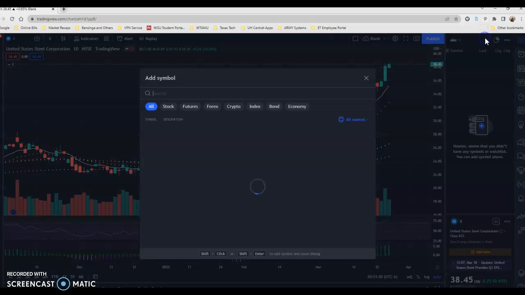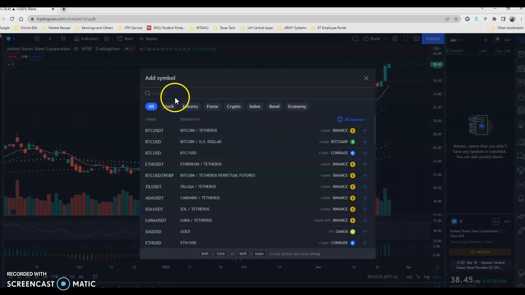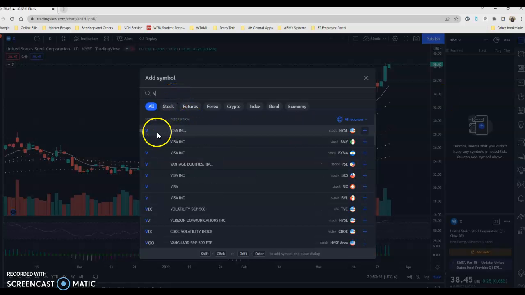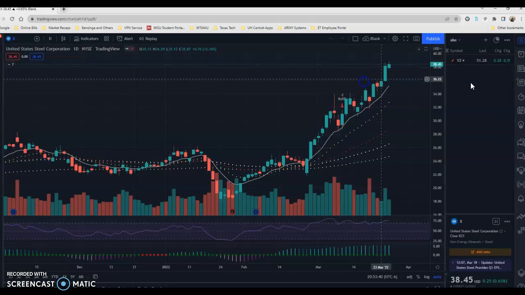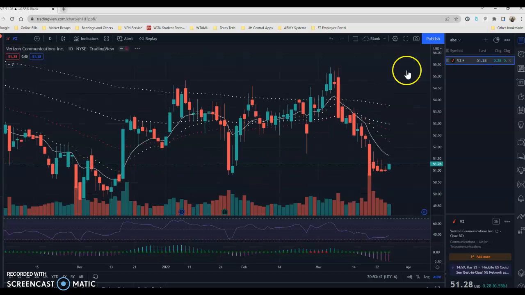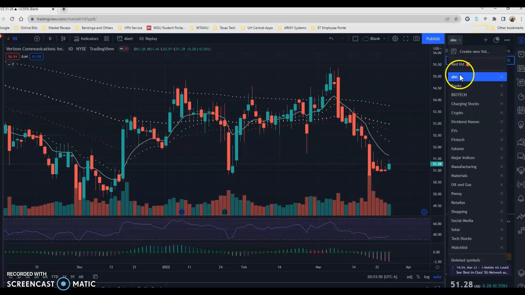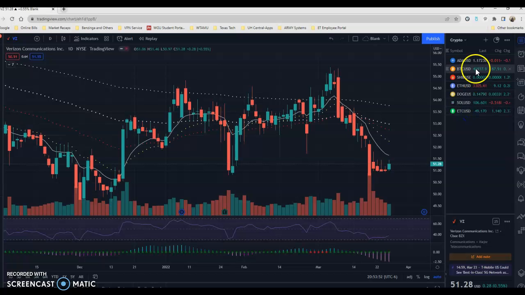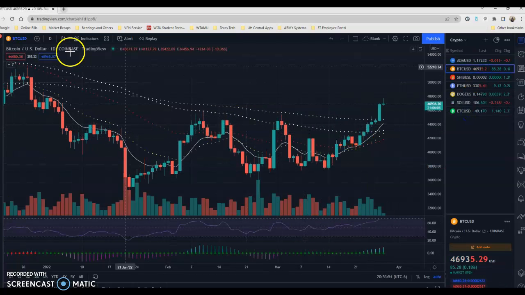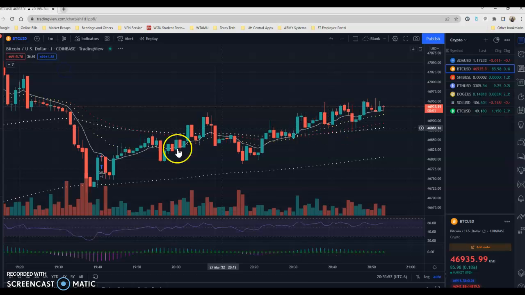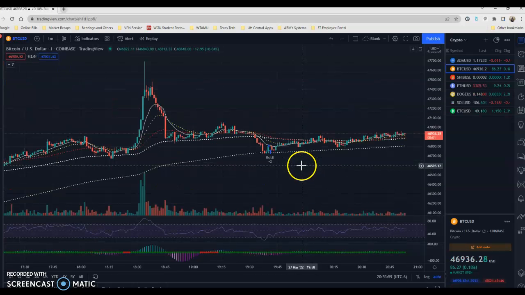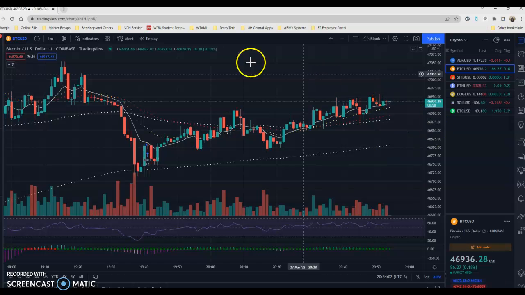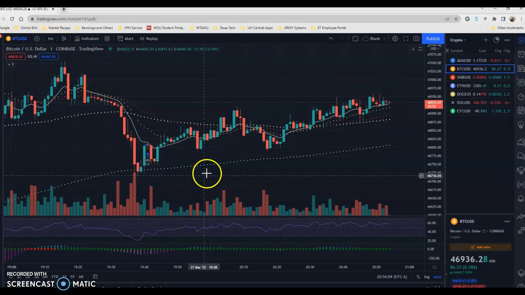If you want to add a new stock to your list, you can add anyone, such as Verizon. You add it in, and voila, Verizon is on your list, and when you double click on it, it'll show the chart of Verizon. The data they feed on this chart is live 24 hours a day. It updates constantly. And we're looking at the 1 minute chart of Bitcoin at the moment.